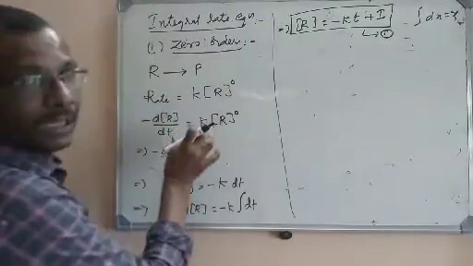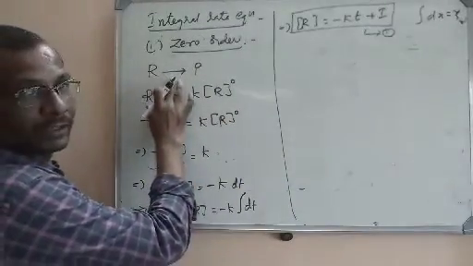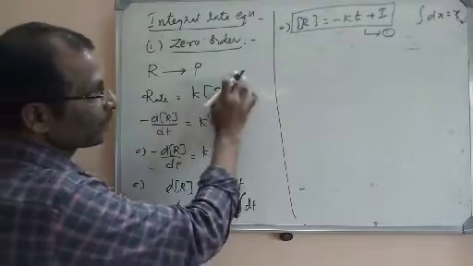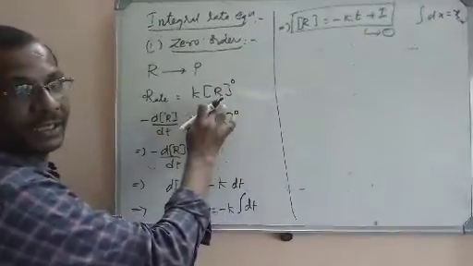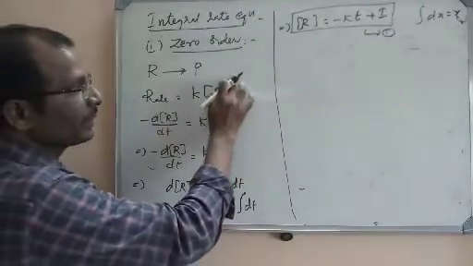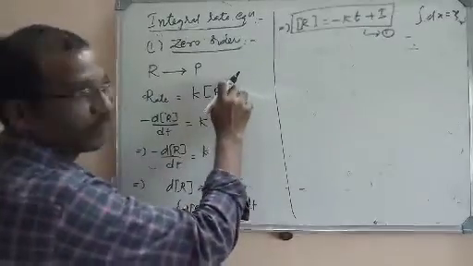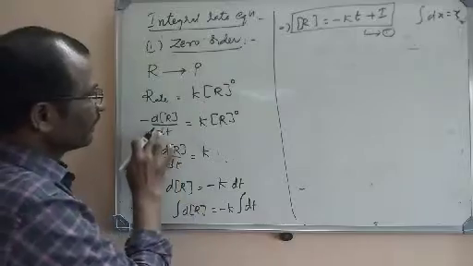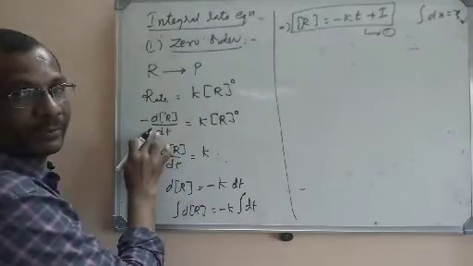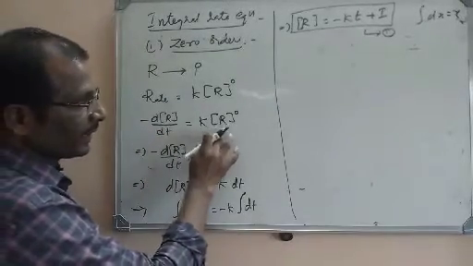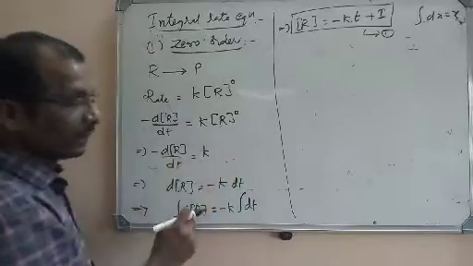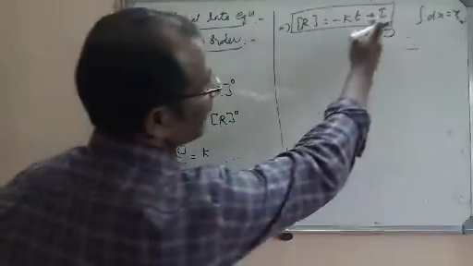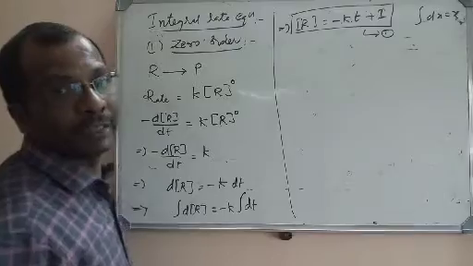So once again I will say here, first we have written the equation. As it is a zero order, we will put 0 here because it is independent of the reactant concentration. First order means we will put 1 here. Second order means we will put 2 here. So now rate, in the differential form, is minus dR by dt is equal to k into R power 0, which is 1. On integration, this is the equation. Now we have to find the I value.